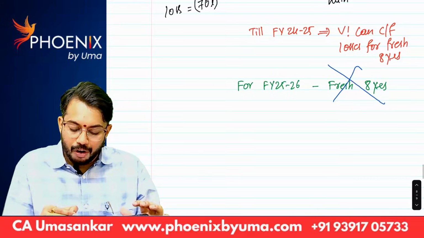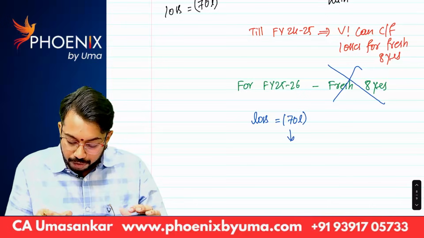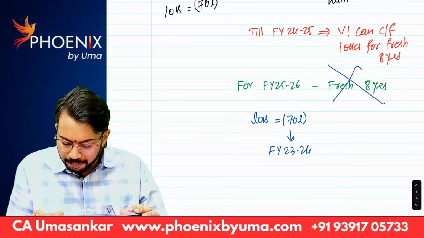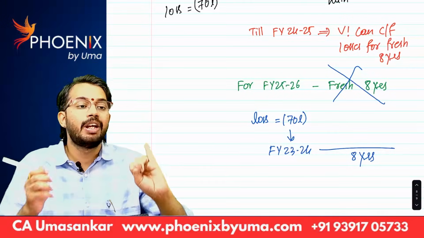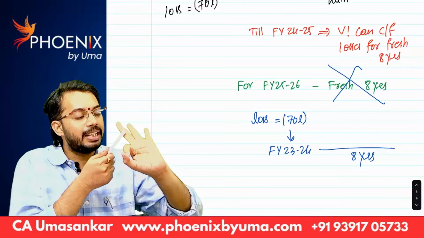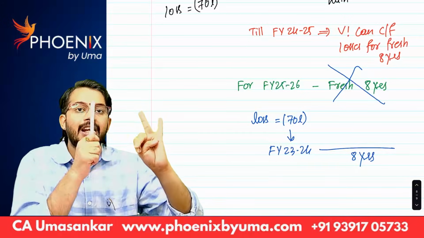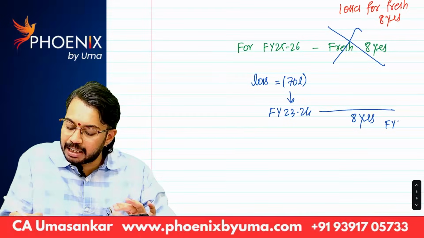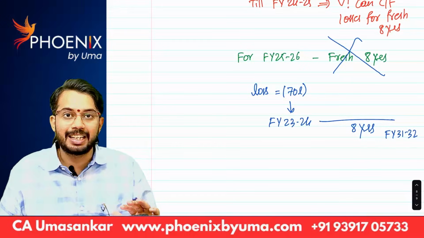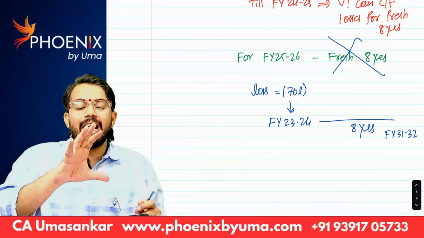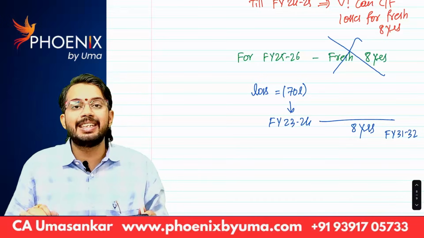That means what? Whatever the loss 70 lakhs belonging to financial year 23-24 is there, from 23-24 only 8 years period is to be counted. 24-25, 25-26, 26-27, 27-28, 28-29, 29-30, 30-31, 31-32. That means till financial year 31-32 only VI can carry forward the losses. Are you able to understand? Previously, whenever amalgamation happens, from year of amalgamation, fresh period of 8 years is available.